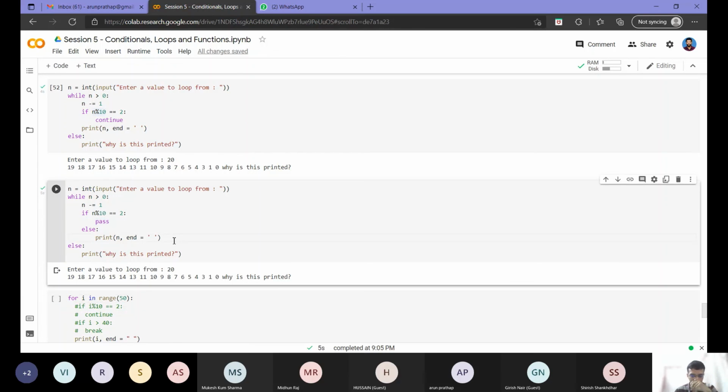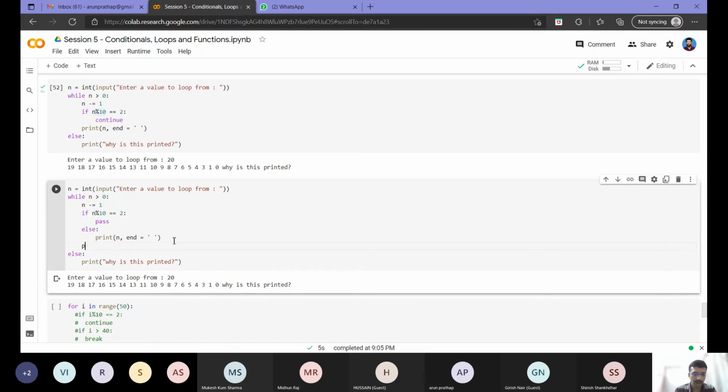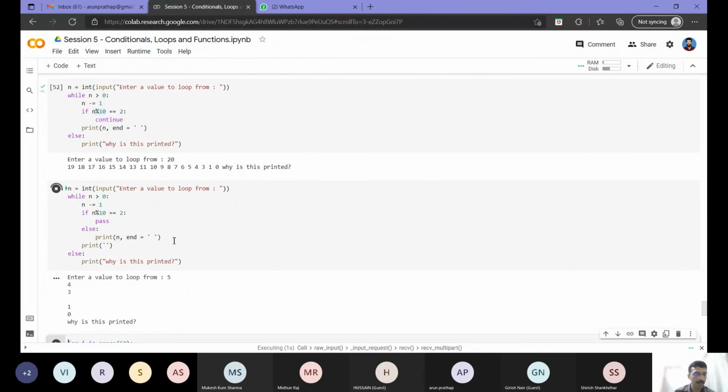Suppose I had an empty print here as well. Let me give the input 5. As you can see here, I checked whether it is modulo 10 equal to 2. When it is 2, this will become true, so it will go to pass. Whatever is here, nothing will happen. It will directly go to this print. So when it reached 2, I got an empty line. For all other values, it will print the value of them.